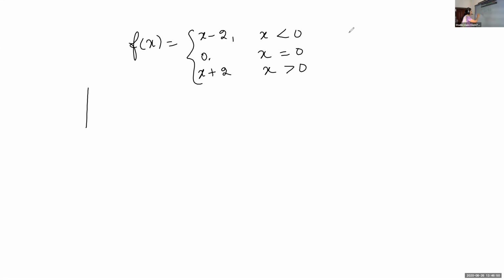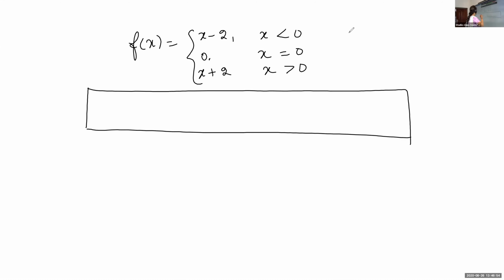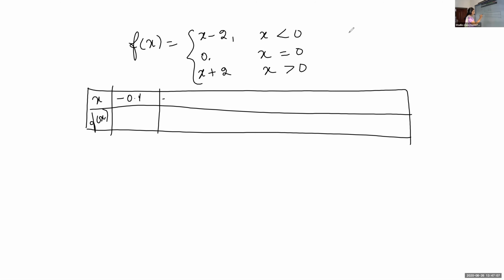Now, complete this table, children. X, f of x: negative 0.1, negative 0.01, negative 0.001.